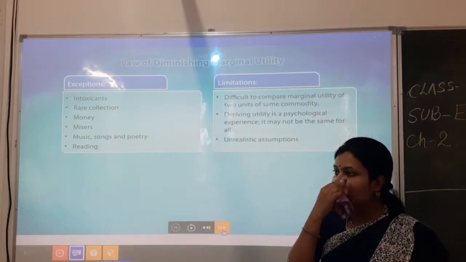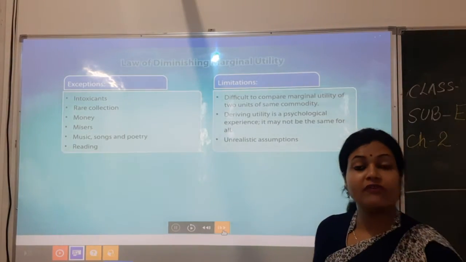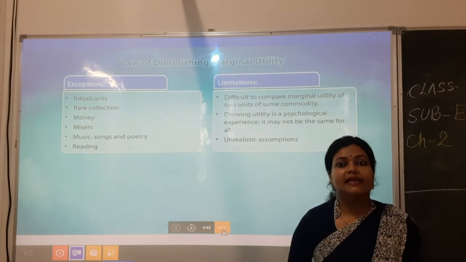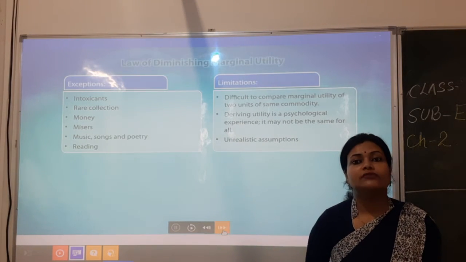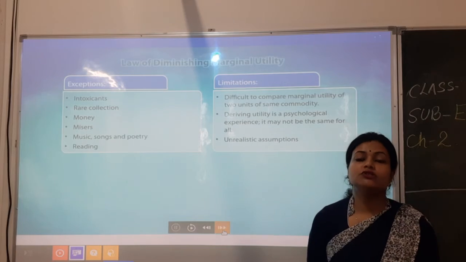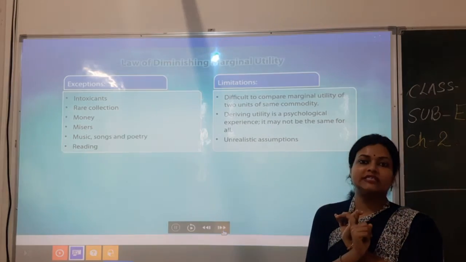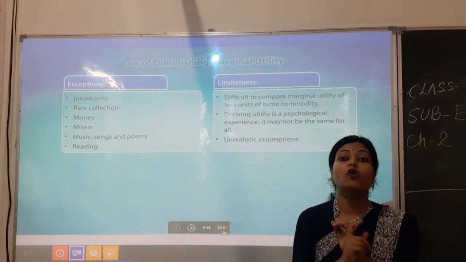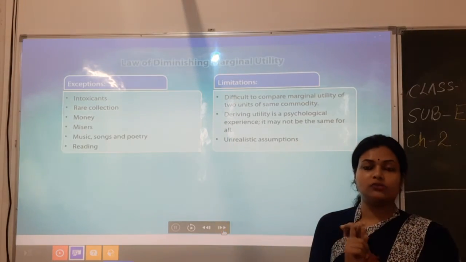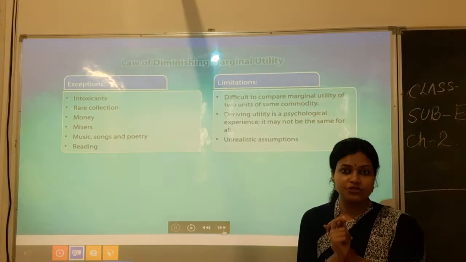Let's suppose the question came for 5 marks, state the law of diminishing marginal utility. So how do you have to write? First of all, you have to give the statement, what this law is all about. Then you have to write the assumptions.